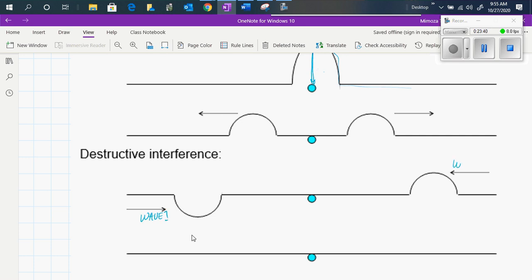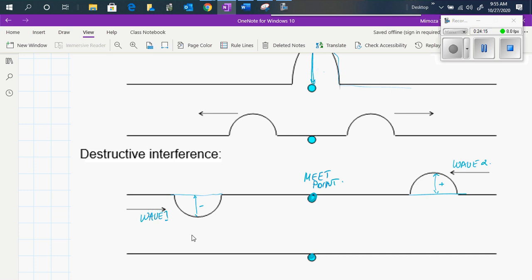But when we have destructive interference, now we have wave 1 here and wave 2 moving in opposite directions, and this is the meeting point. When they meet at this point, they cancel each other. In some cases, like this one, when the wave pulses have the same amplitude, they cancel each other.